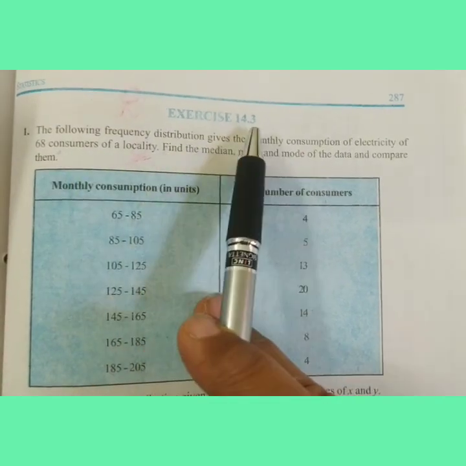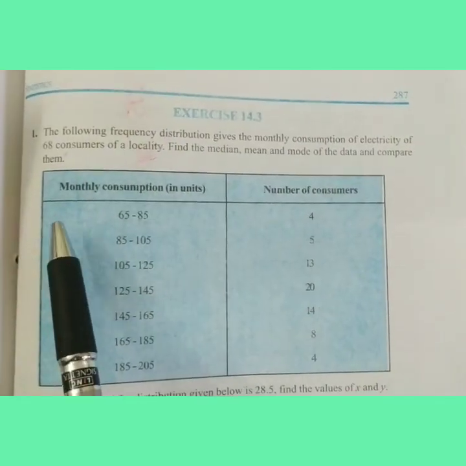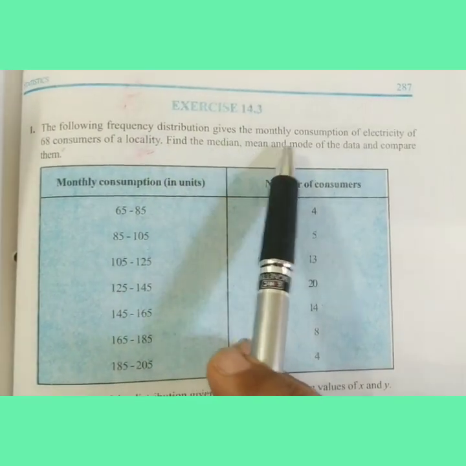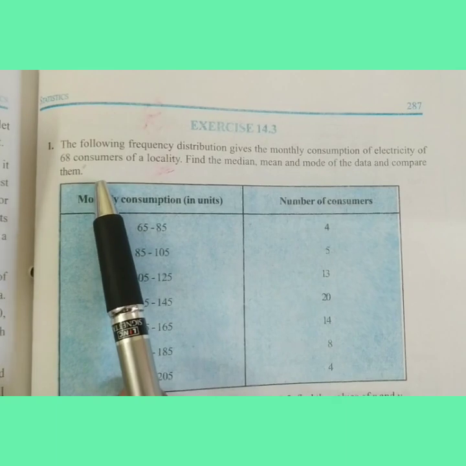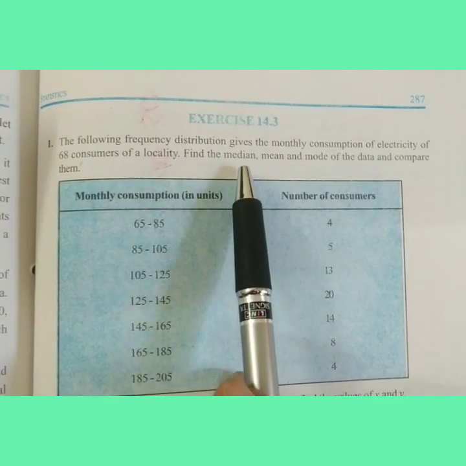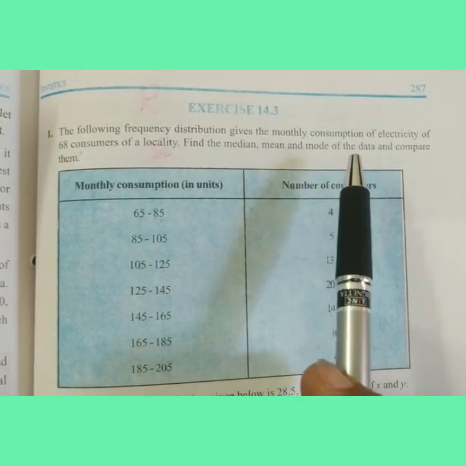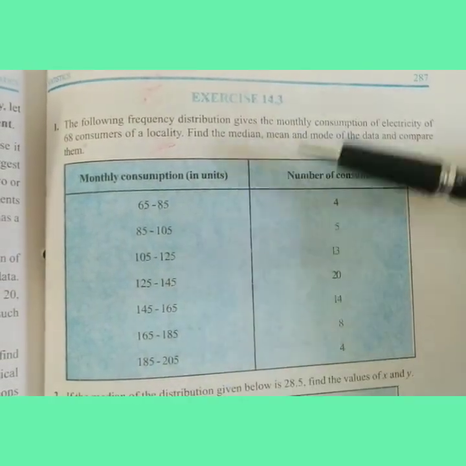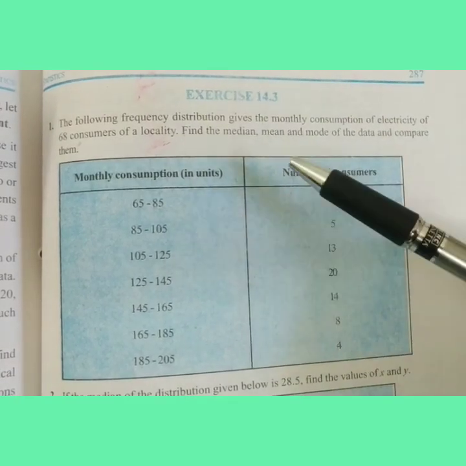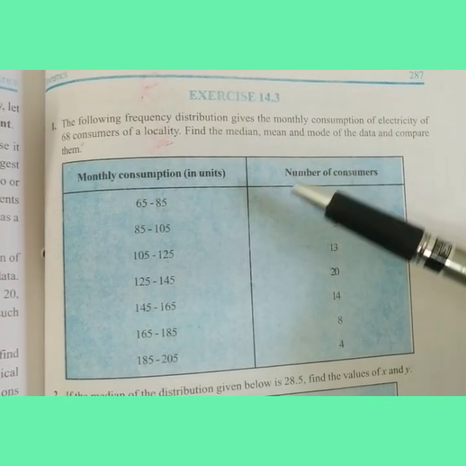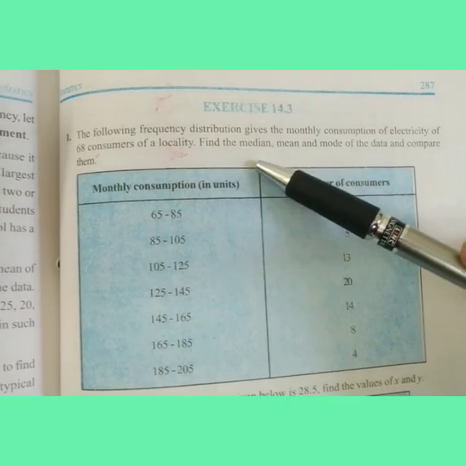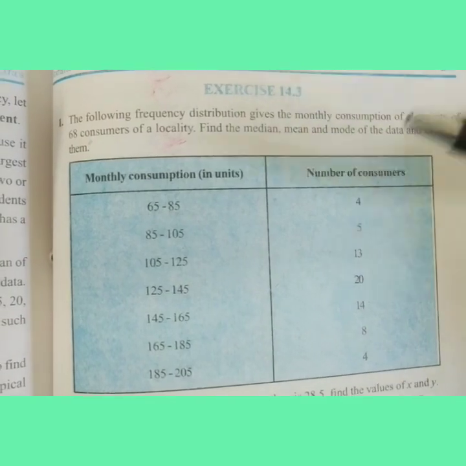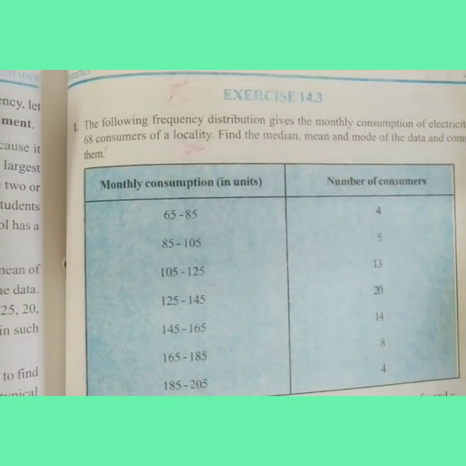Number 1 of exercise 14.3, to further elaborate the concept of median. The following frequency distribution gives the monthly consumption of electricity of the consumers of a locality. Find the median, mean and mode of the data and compare them. Now in our previous videos, I have explained the mean and the mode, so I hope you can find mean and mode yourself. Now in this video, we will find the median. And further, we can verify it by using the empirical relationship between median, mean and mode.